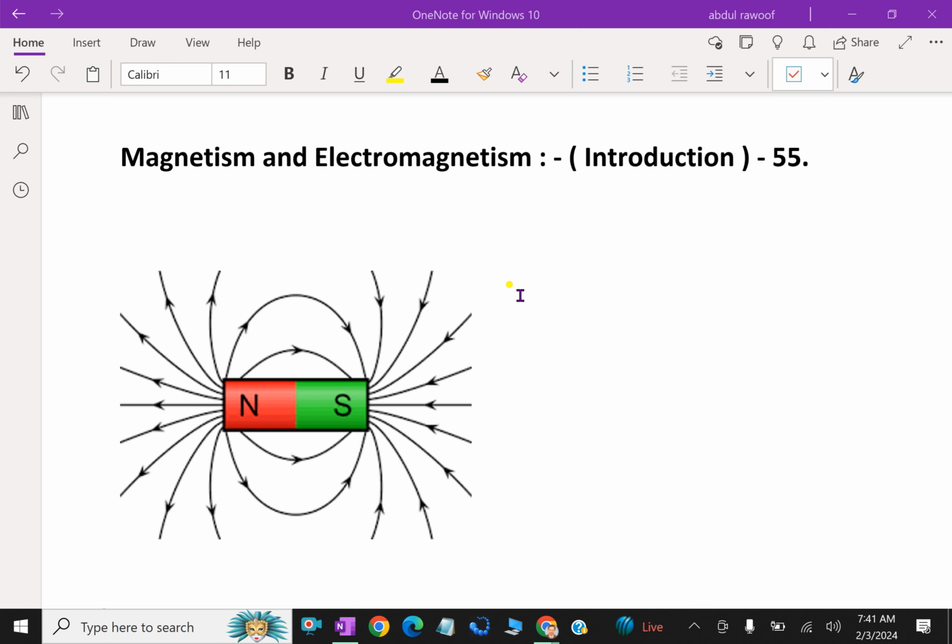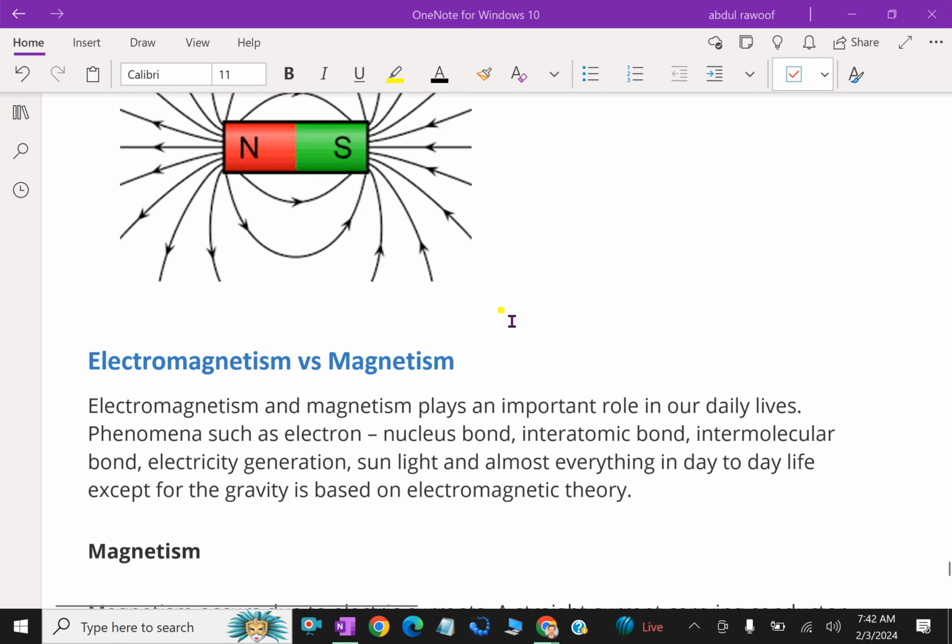An electromagnet is made from a coil of wire and acts as a magnet when an electric current passes through it, but it stops being a magnet when the current stops. Now we'll discuss further detail about electromagnetism versus magnetism.